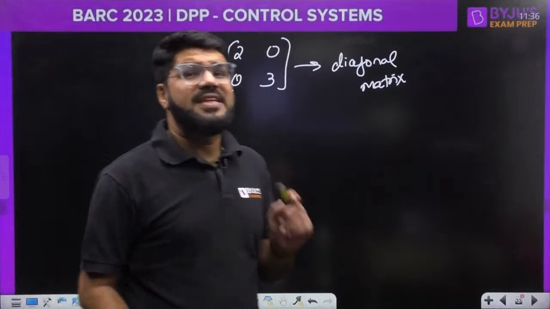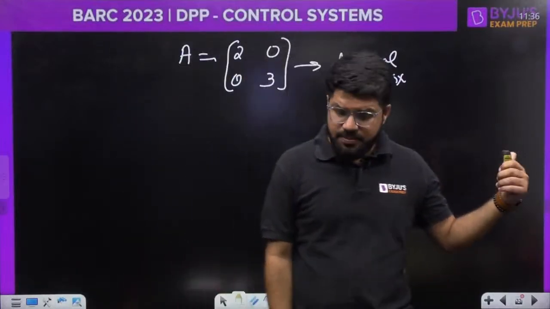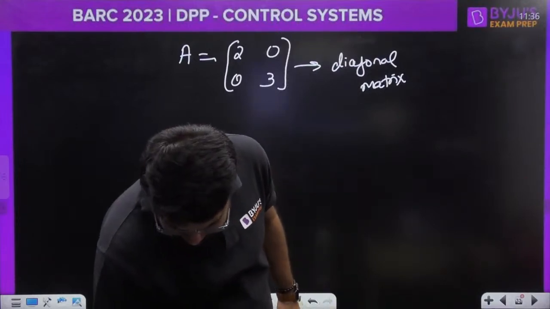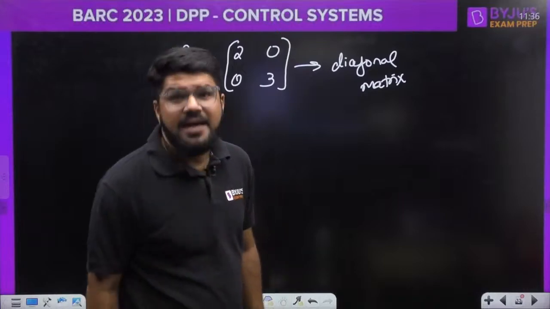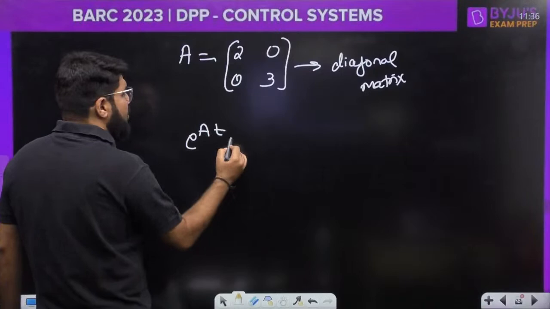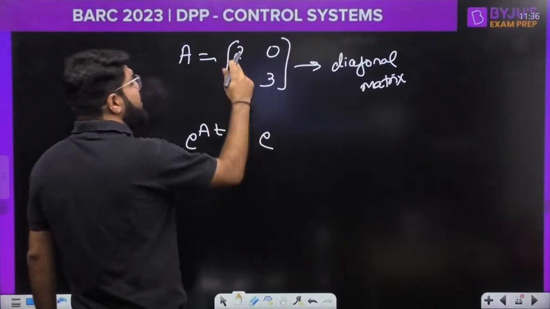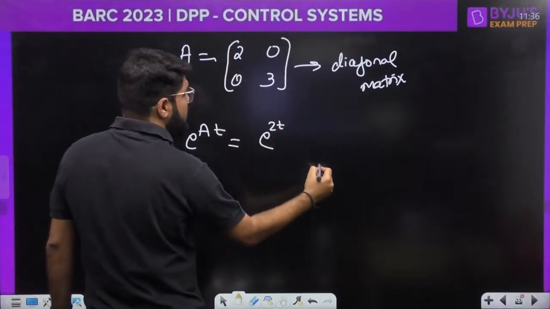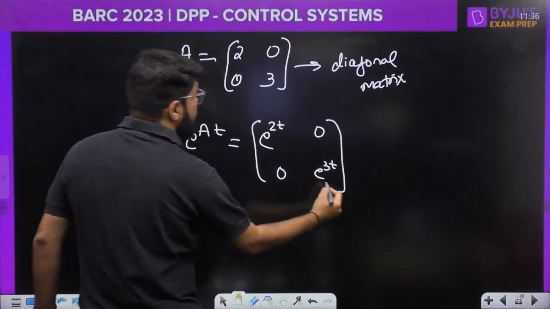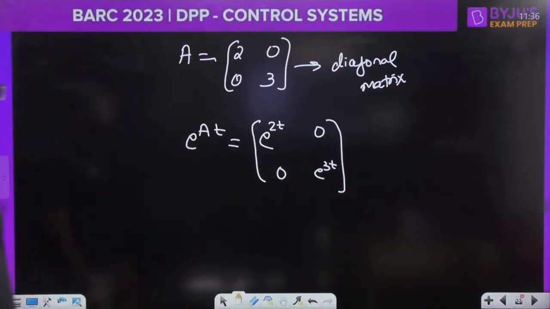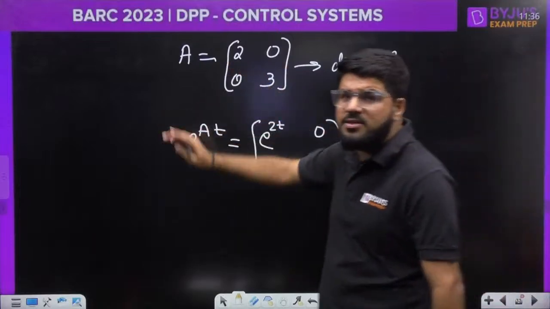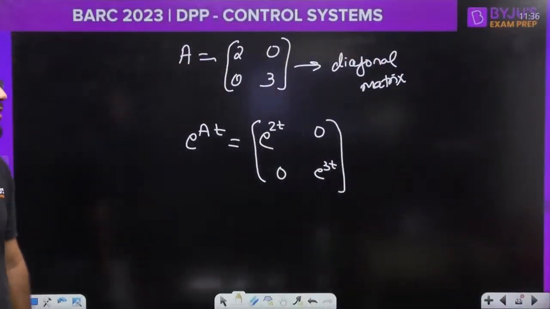Now you can calculate the state transition matrix as in the previous question. I have explained it, you can calculate this once again, not a big deal. But what is the shortcut? e raised to the power At. For a diagonal matrix, take the exponent of the diagonal numbers, e power 2t and e power 3t. Others will be 0. So the state transition matrix will also be a diagonal matrix. That is a direct shortcut. If you don't know, you can note that down. Otherwise, how to calculate the state transition matrix, I explained fully in the previous question. You can refer to it.